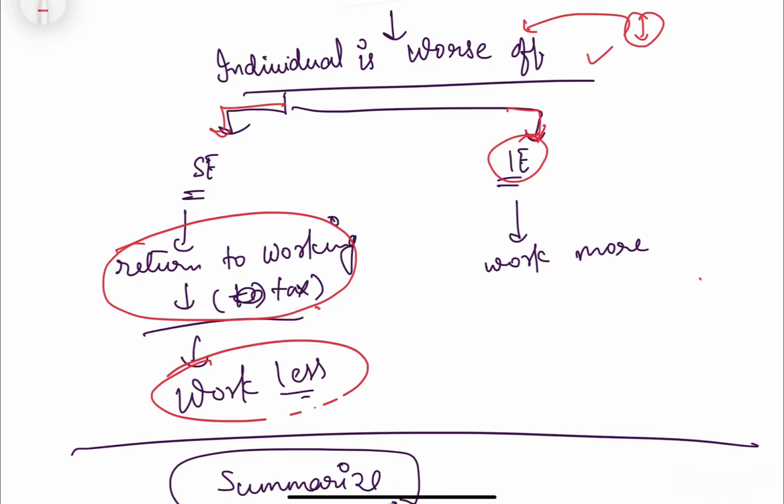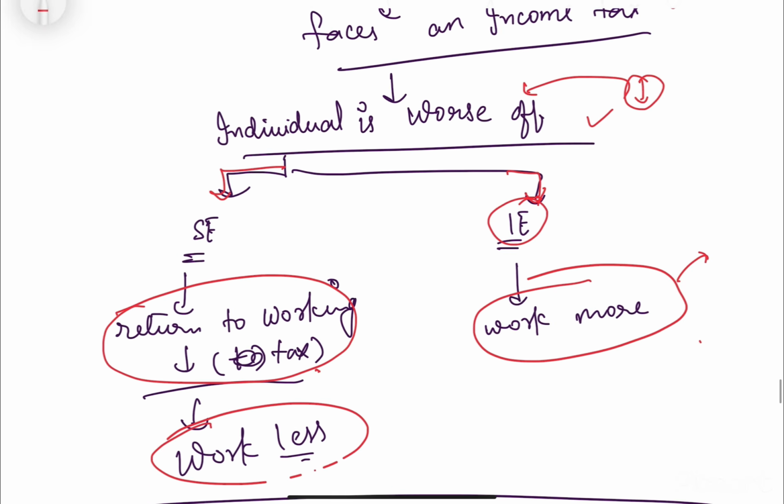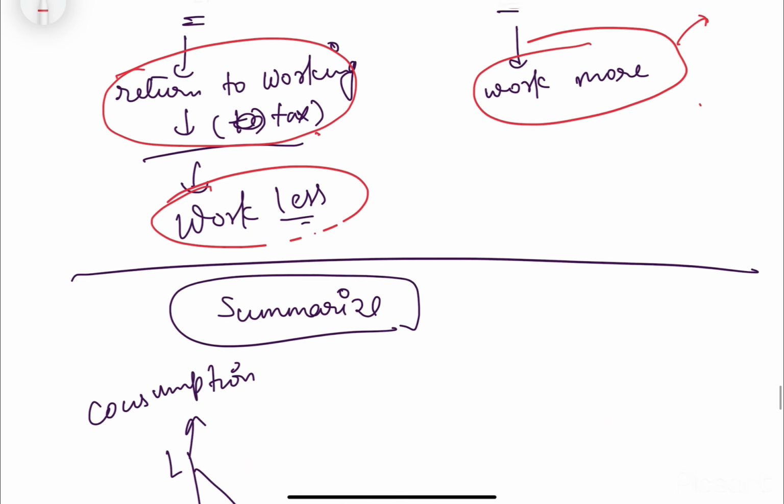And in case of the income effect, he will work more, because now he has less income, so he would think, okay, I need to work more in order to consume more, to have more options. So he would work more. So in this also it is ambiguous.